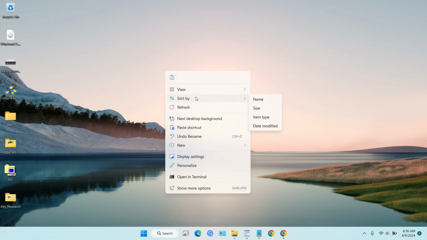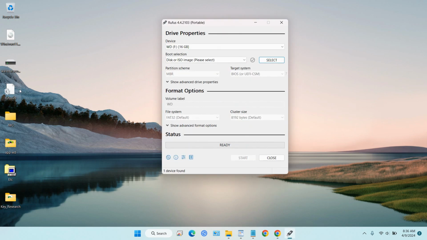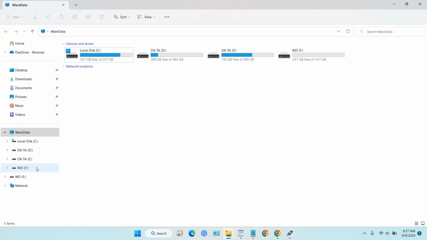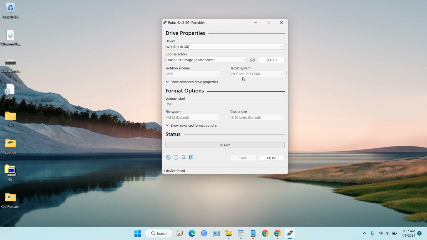I'm sorry, this is my Rufus. You can double click on your Rufus. This is the portable version, so it will create some folder and some .ini files. Okay, this device is my USB. You can see here the WD is my USB. This is just an empty USB. You can use any USB in here.